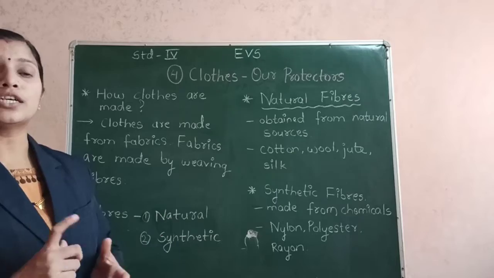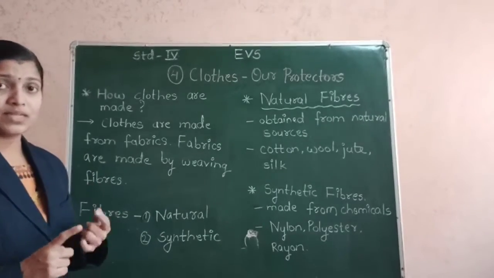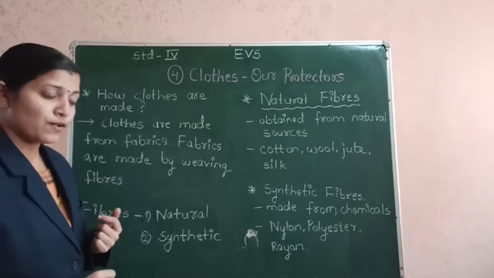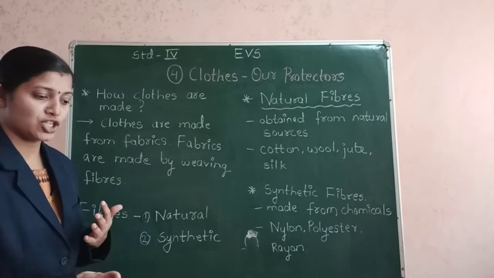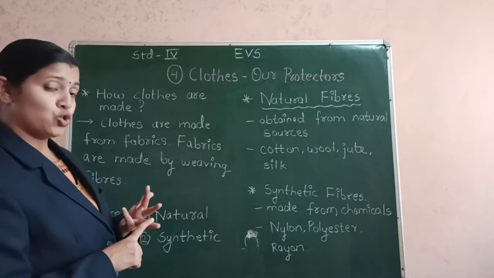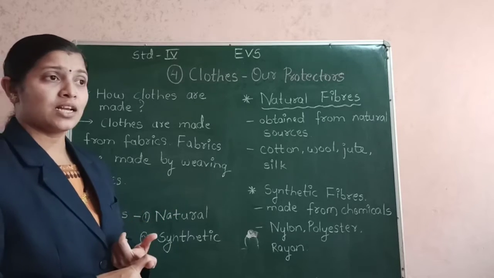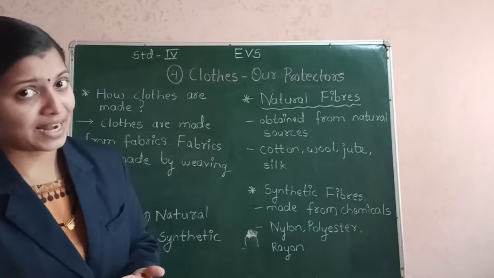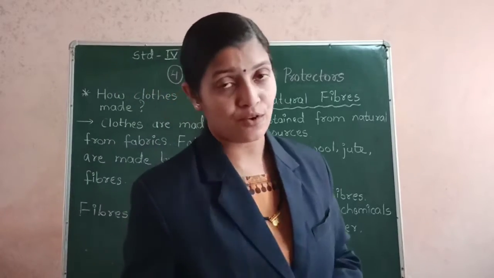Weaving means interlocking, and the fibers are of two types: natural fibers and synthetic fibers. Natural fibers means the fibers that we get from the nature. For example, cotton, then we have jute, we have wool, we have silk. So we get these fibers from the plants and animals, and so they are called natural fibers.